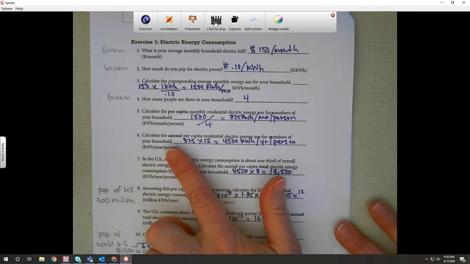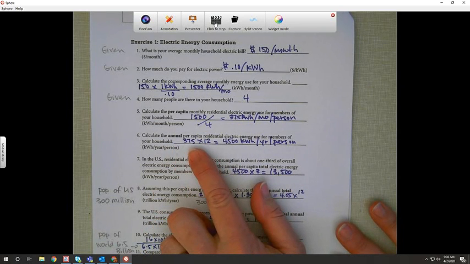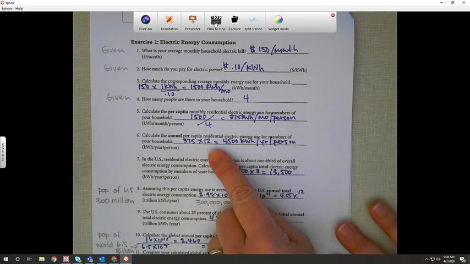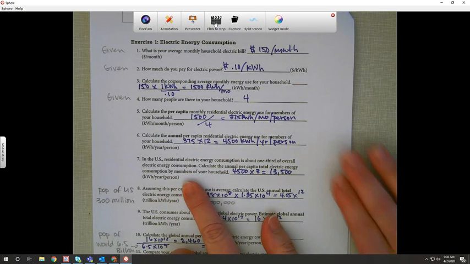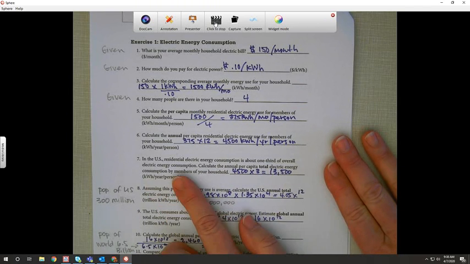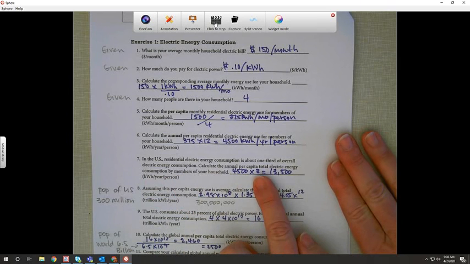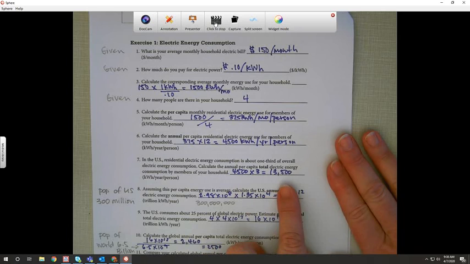Number 6 is calculate the annual per capita. So how much do we use in 1 year? We'll take the 375 that we had here, multiply by 12 months, and get 4,500 kilowatt hours per year per person. Number 7, it says we use about 1/3 of the overall electric energy consumption, and we want to know the total energy. So if we have 1/3 at 4,500, then if we multiply by 3, we'll get 13,500 per capita, so per person, the total electric energy used.